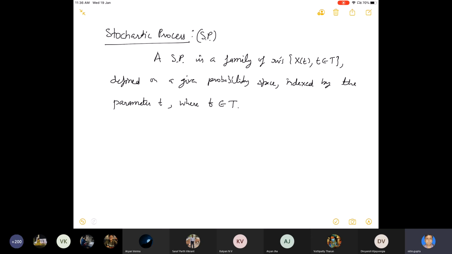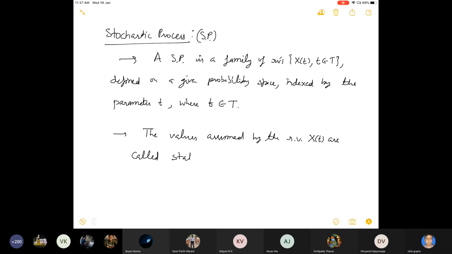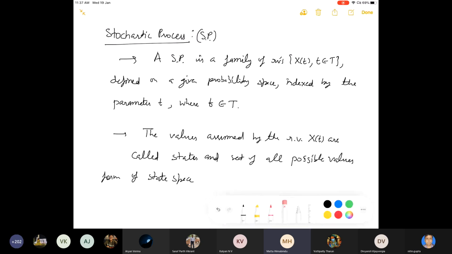We will take some examples. The values assumed by the random variable X_t are called states, and the set of all possible values forms the state space S of the process.